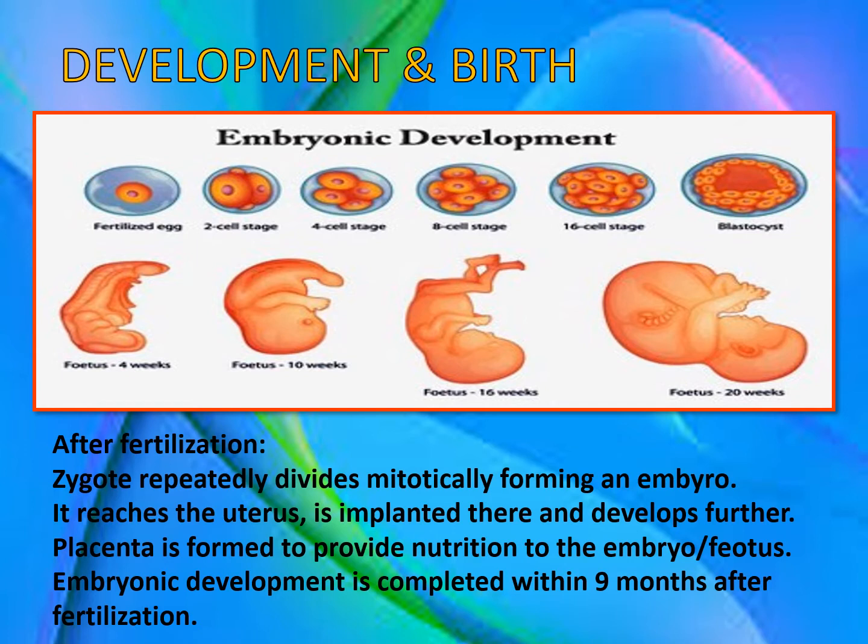Those fertilize, and now we have mitotic division to form this embryo. This zygote reaches the uterus in the female reproductive system. It is implanted there, means it is stuck there, nicely stuck there, and develops further.